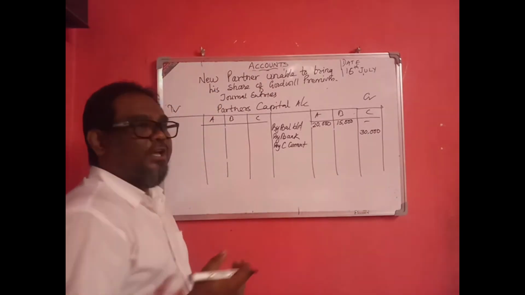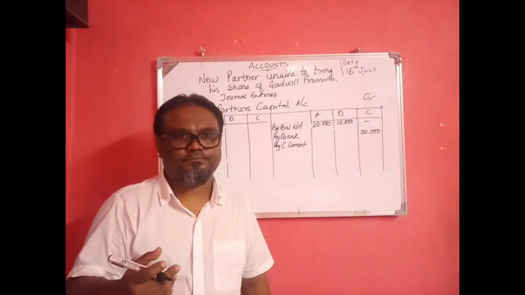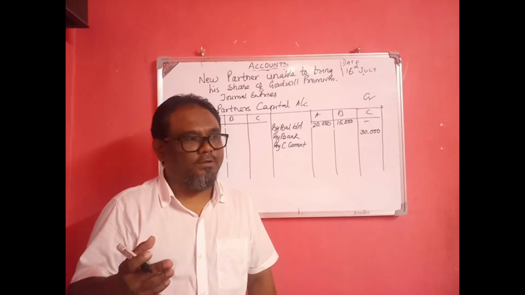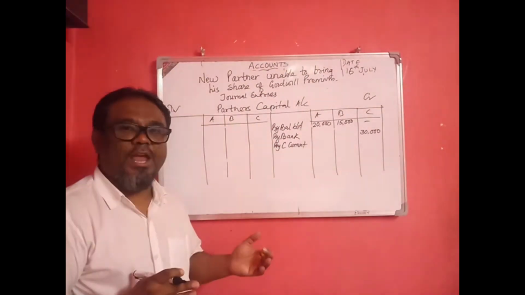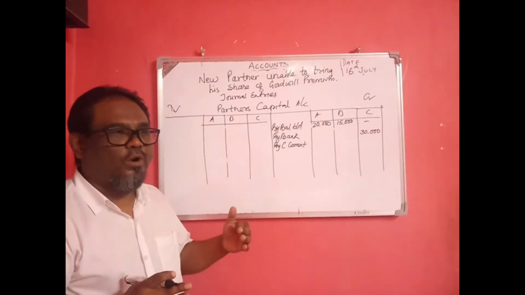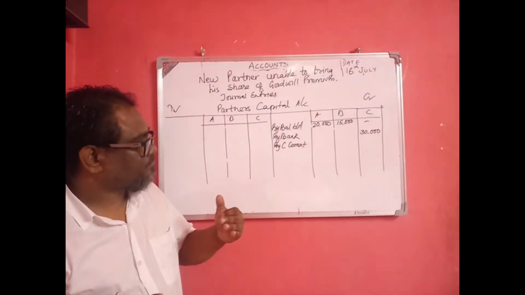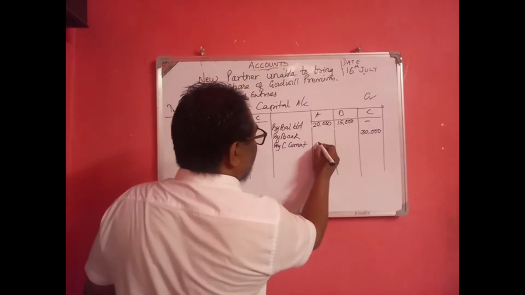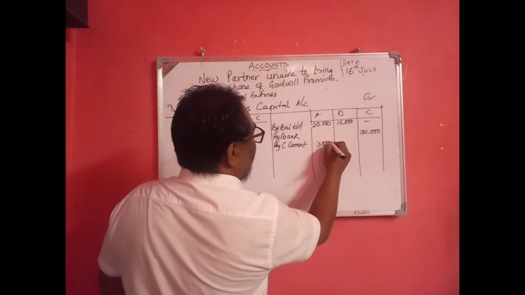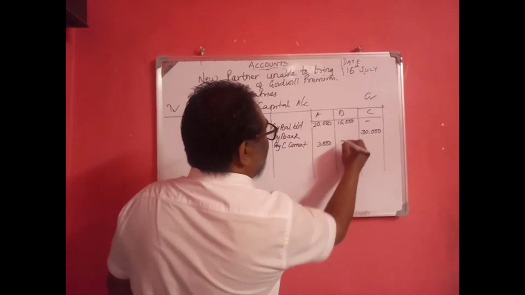So equally, A and B, old ratio of A and B is 3:2. So 3,000 and 2,000.